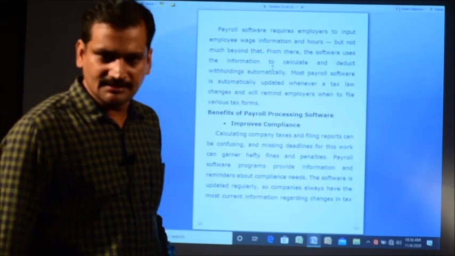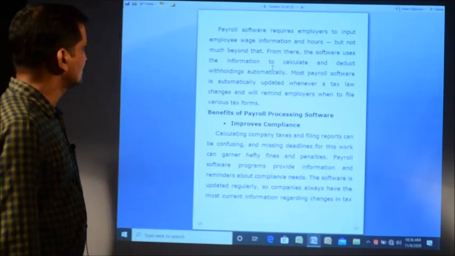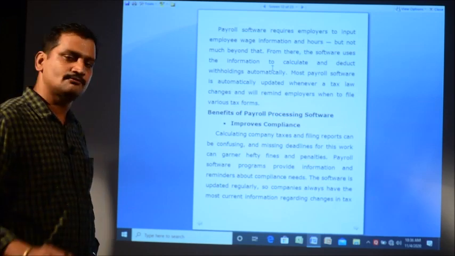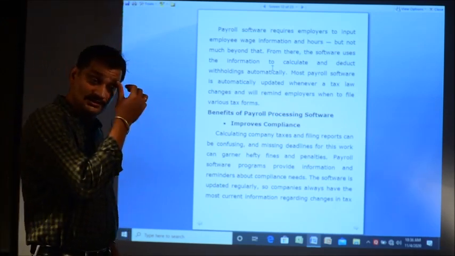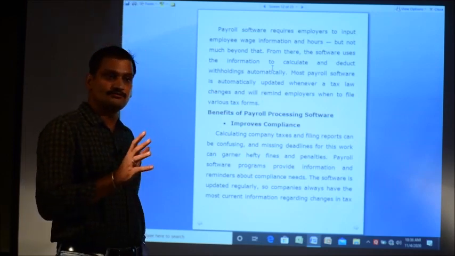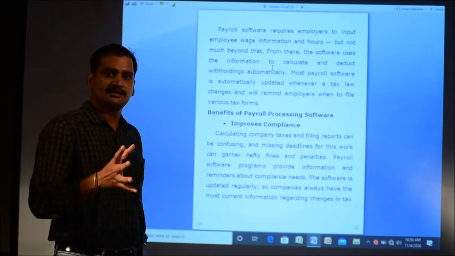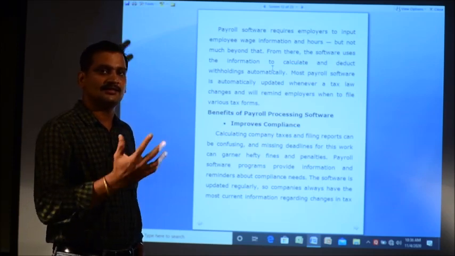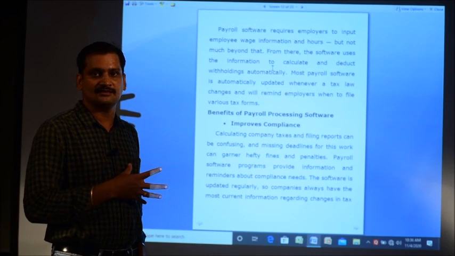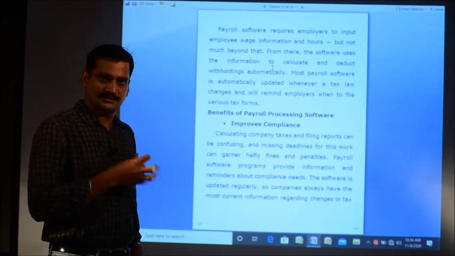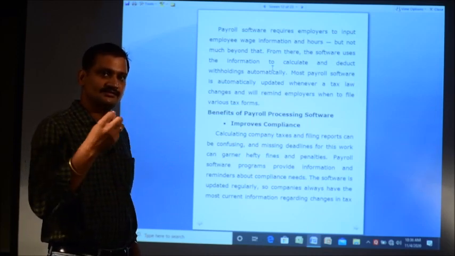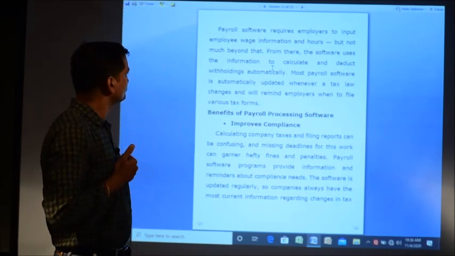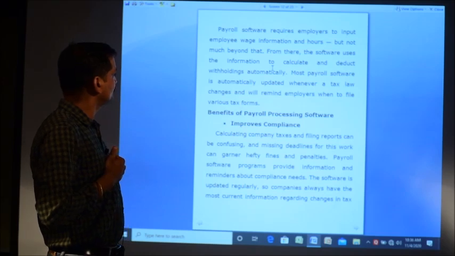Payroll software requires employers to input employee wage information and hours, but not much beyond that. You just have to give it, because the software is not going to know how many days or how many hours the employee has worked. That information you give at the end of the month or on a regular, day to day basis. Once it is given, at the end of the month it automatically calculates the salary and payroll of each employee.